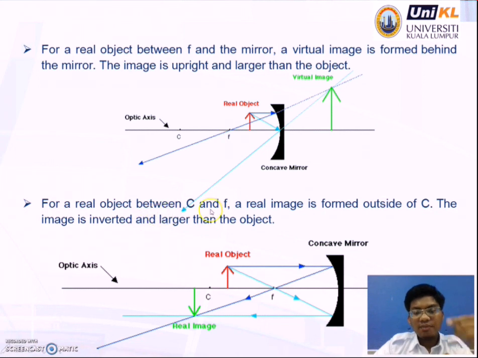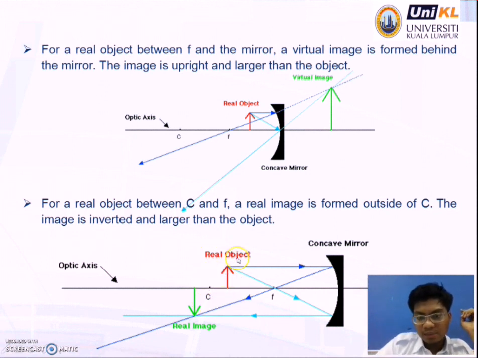The second is for a real object between C and F, a real image is formed outside of C. The image is inverted and larger than the object.